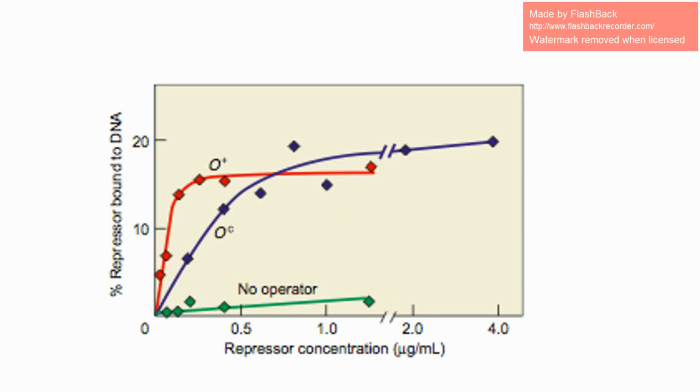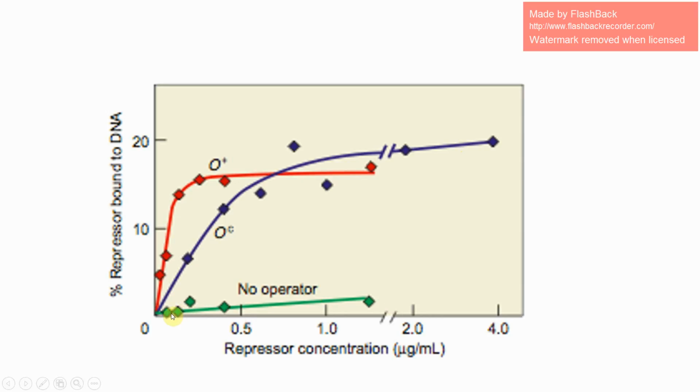Now there are a few conclusions we can make about this graph as well. We see that the wild type levels off at around 15%, and the constitutive mutant levels off at around 20%. When you increase the amount of repressor added with no operator being used, there was still some DNA that gets bound. That's shown right here.